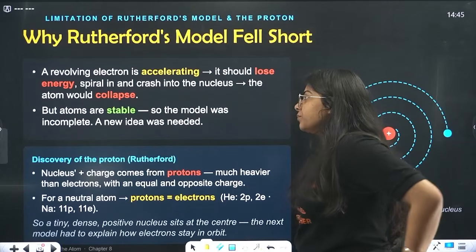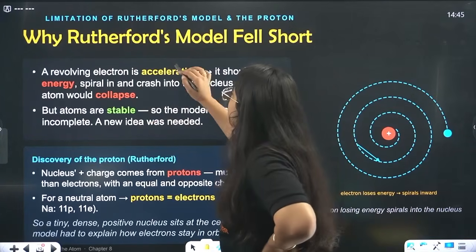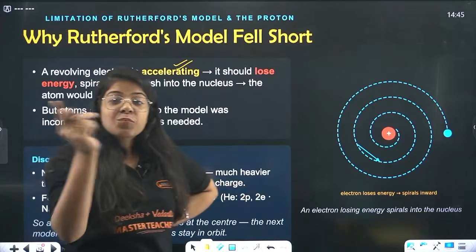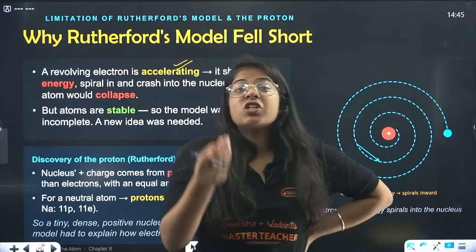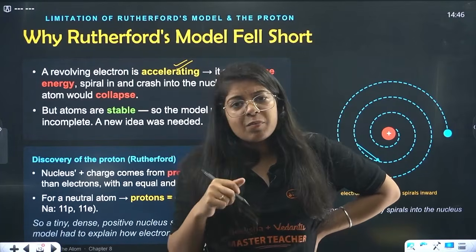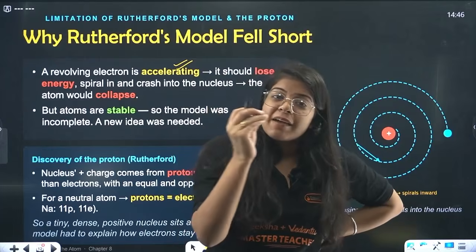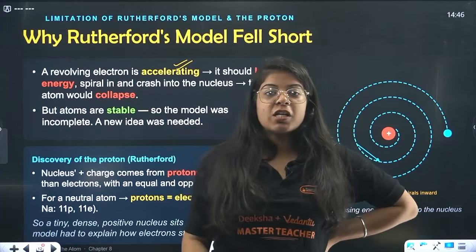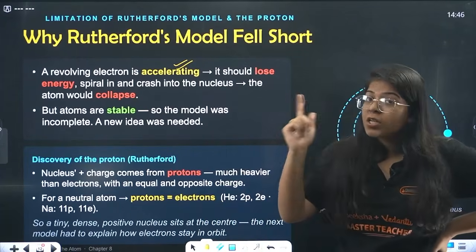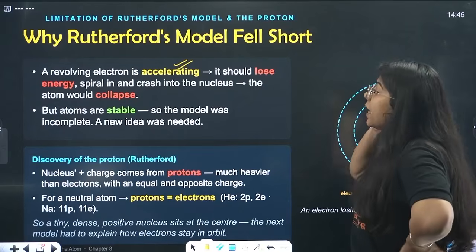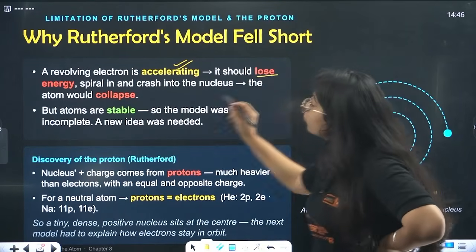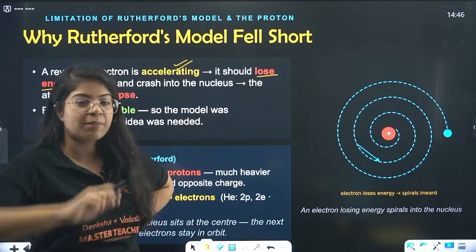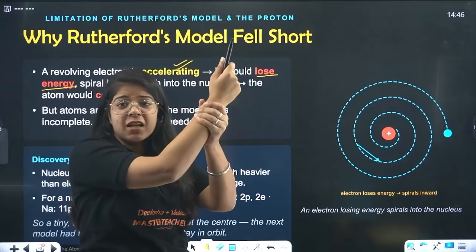See, a revolving electron is accelerating. You remember the motion chapter? We studied that whenever something is in circular motion, its acceleration is there because direction is changing at every point. They are not moving fast, but acceleration depends on direction, and in a circle the direction changes at every point. So electrons are accelerating because they are changing direction at every point inside the circle. Then that means they should lose energy when accelerating, and they don't have an external energy source. When we rotate a rope, we are the ones giving it energy.